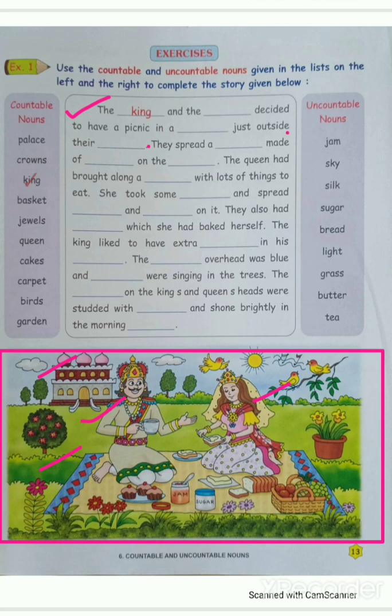Here is a carpet, here is one basket, here is jam, sugar, bread, and cake. In his hand maybe tea or coffee. You can see birds, sun, sky, clouds, all these things in the picture. So with the help of this picture we have to complete this exercise.